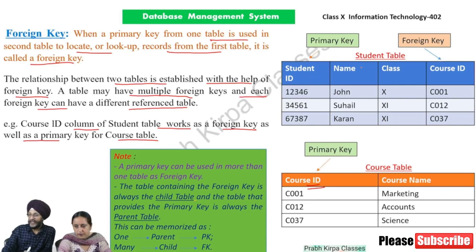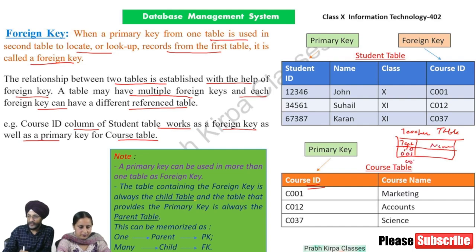In the course table, course ID is the primary key, but in the student table, it appears as a foreign key. In a table, there can be only one primary key. The number of foreign keys can be more than one. Suppose there is another table called the teacher table. In that table, suppose we have allotted teacher ID and teacher name. Suppose teacher ID is 001, then 002. It is the primary key. Teacher ID is the primary key in case of the teacher table. But if we add another column here, that teacher ID, it becomes another foreign key.